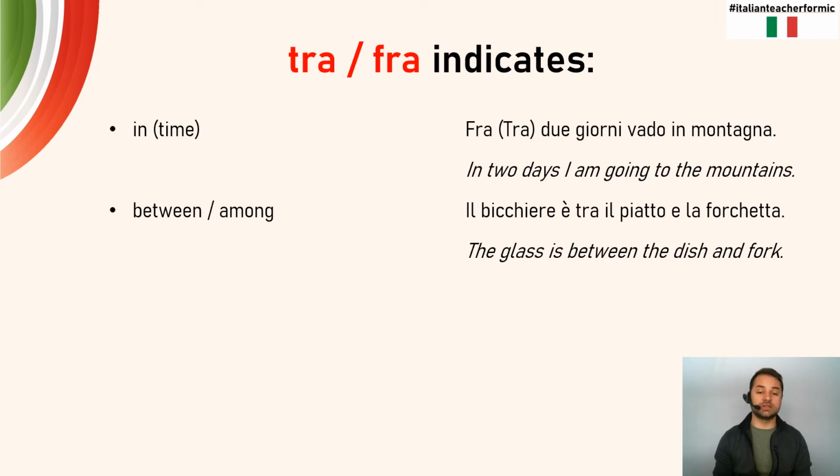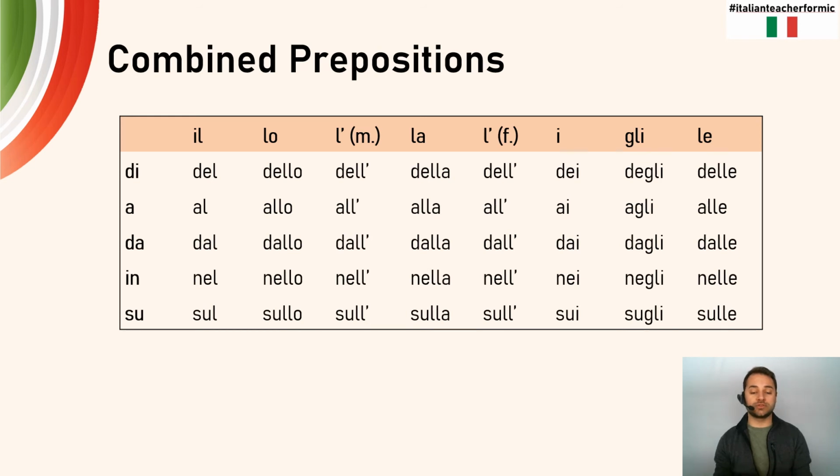So that's our idea of a simple preposition. And these are some times that we would use these simple prepositions in that strict manner. But if it doesn't follow one of these particular rules or ideas, it would then have to be considered combined or compound. And you'll notice here, like we said at the very beginning, it's one of these prepositions, di, a, da, in, or su, combined with a definite article.